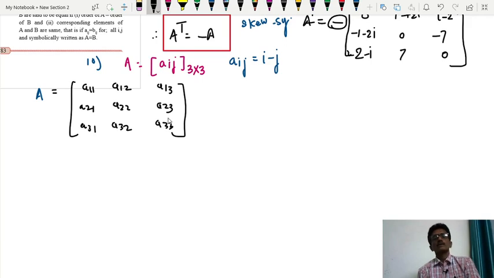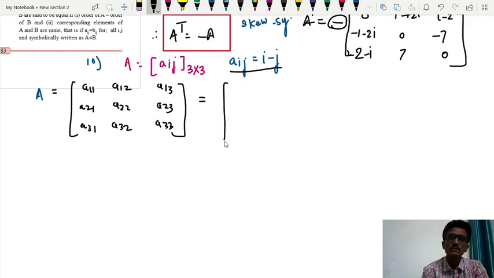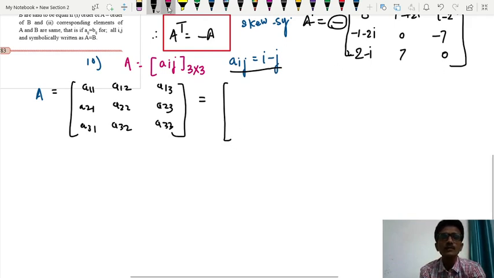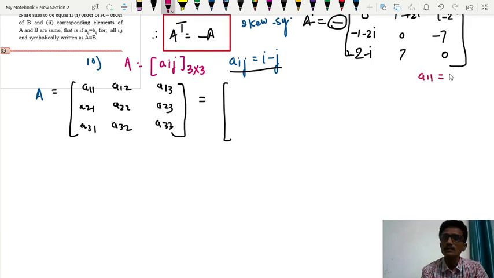Okay, here Aij is equal to i minus j. i is for row and j is for column. So what will be A11 then? A11 will be equal to i minus j, that is 1 minus 1, 0. So A11 is equal to 0.